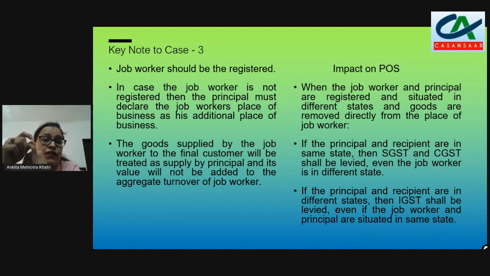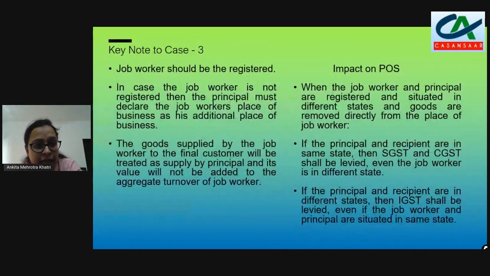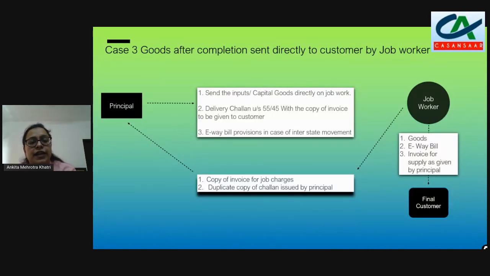In case the job worker to whom the principal is sending the goods, and who is sending the goods to the final customer, is not registered, then it is the responsibility of the principal to declare the job worker's place of business as the principal's additional place of business. Only then the principal can deliver the goods from the job worker's place to the final customer. So it is the utmost requirement, because we can only deliver the goods from the place of our business.